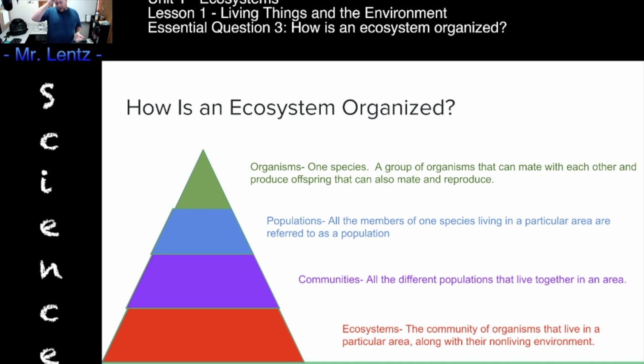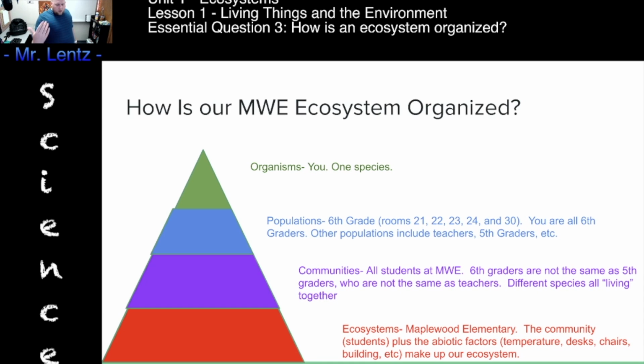When we start looking at the organisms in their community and the habitat that interacts with it, the non-living part of it, that's when we really start getting into this idea of an ecosystem, our bottom tier of our pyramid. When we get to the idea of an ecosystem, we really find that everything is connected. And if we interact with one population, the other populations are going to respond. If we interact with the non-living part of that ecosystem, then the living parts of that ecosystem are going to also be affected.